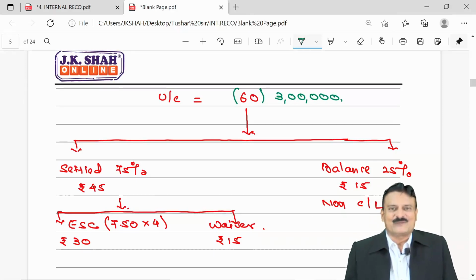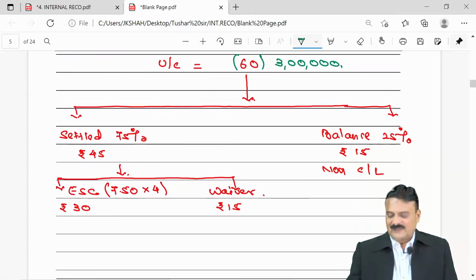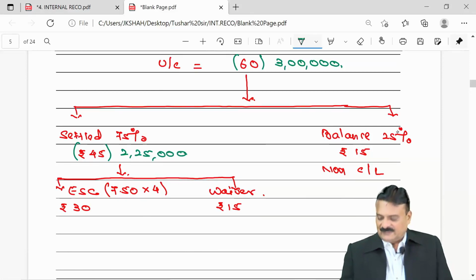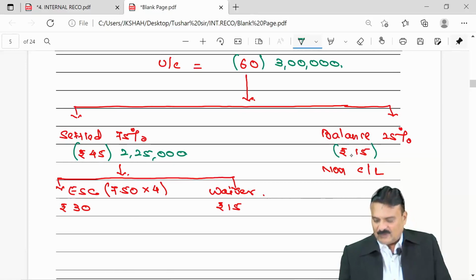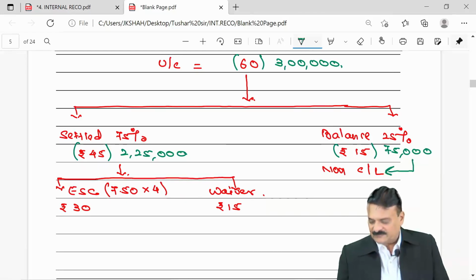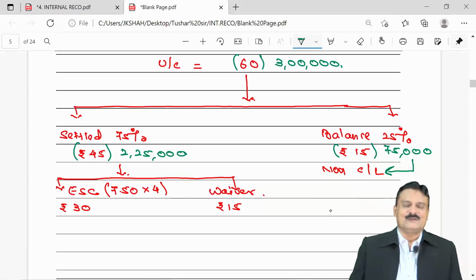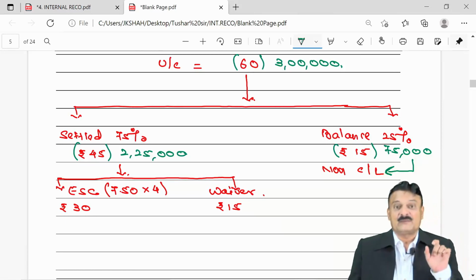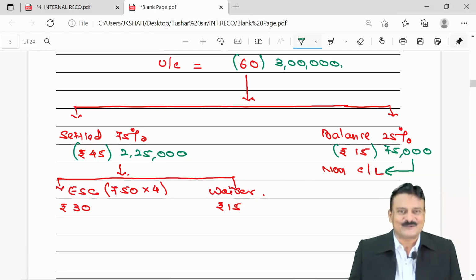Now it becomes an easy job of calculator. Out of 3 lakh, 75% is settled. So this 45 is nothing but 2,25,000. This 25% of 3 lakh will be rupees 75,000. That 75,000 will come in our new balance sheet called as non-current liability. You all know when you prepare a revised balance sheet in internal reconstruction, along with the name of the company, we must write 'and reduced', statutory requirement, compulsory.